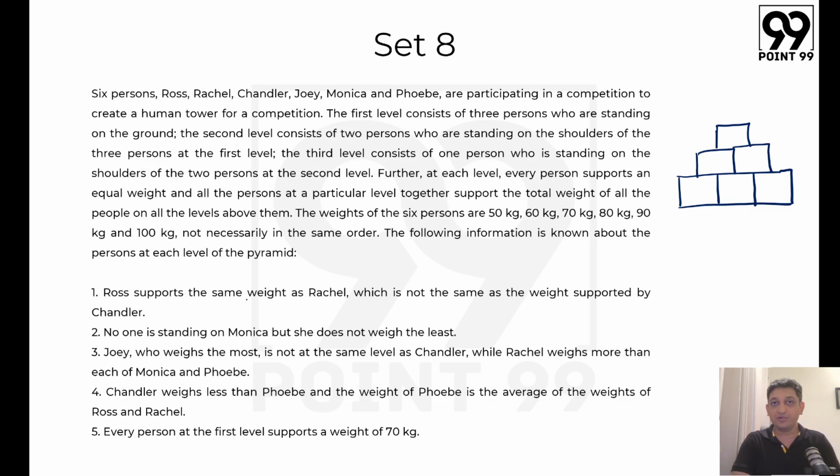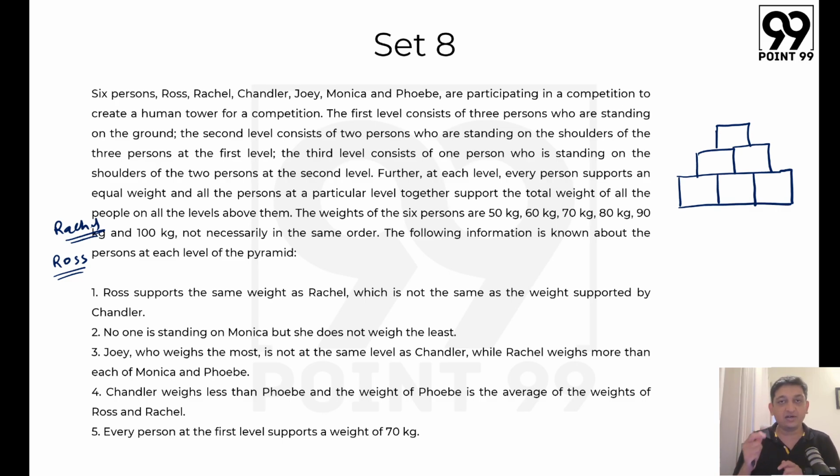Now if Ross is supporting the same weight as Rachel, can Rachel and Ross be in different rows? Think about it. If Ross is present in the bottommost row, let's say for example, Ross is present here and Rachel is present in the middle row. First of all, both of them are supporting some weight. So they have to be in levels 2 and 3 or the middle level and the bottom level.